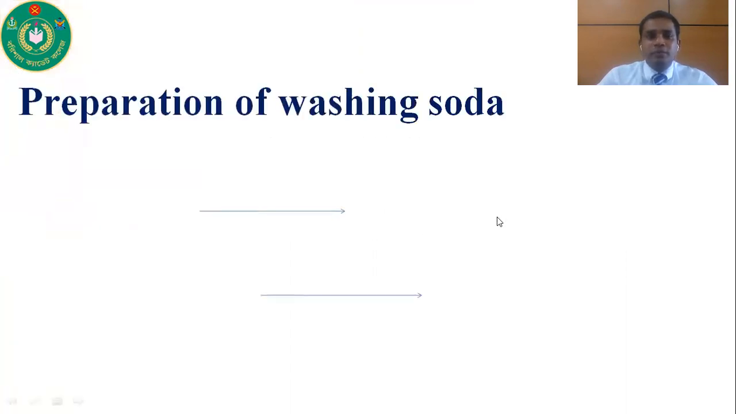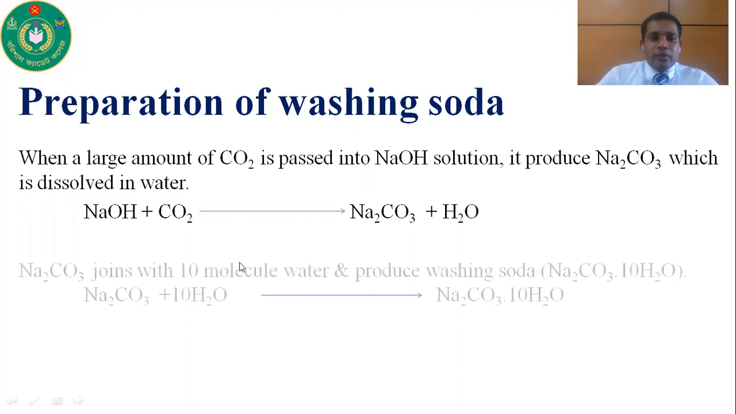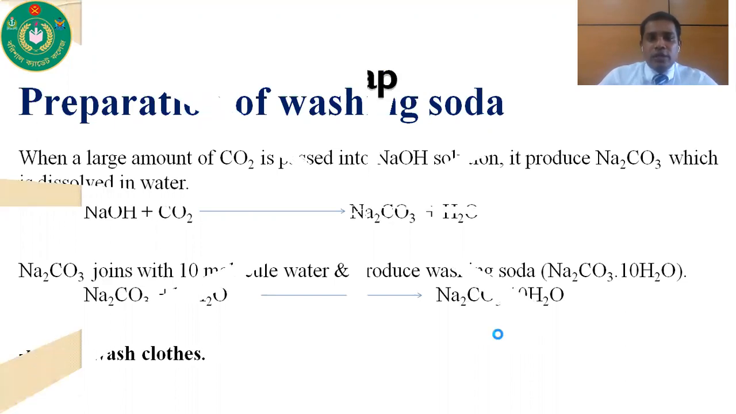How we can prepare? When a large amount of carbon dioxide is passed into sodium hydroxide solution, it produces sodium carbonate, which is dissolved in water. So when carbon dioxide is passed through sodium hydroxide solution, we get sodium carbonate and water. And sodium carbonate joins with 10 molecules of water and produce washing soda. That means decahydrated sodium carbonate. This is called washing soda. What is its uses? We use to wash clothes. Washing the clothes is the main use of washing soda.